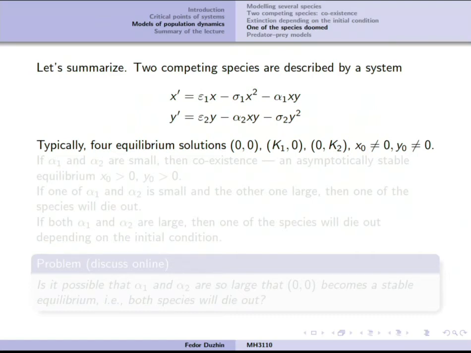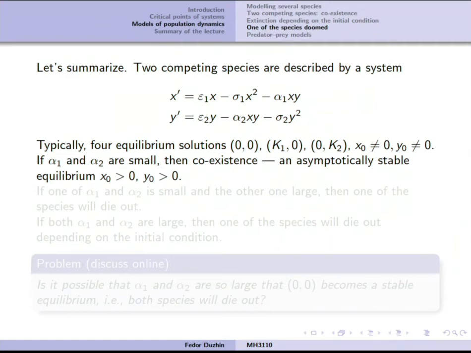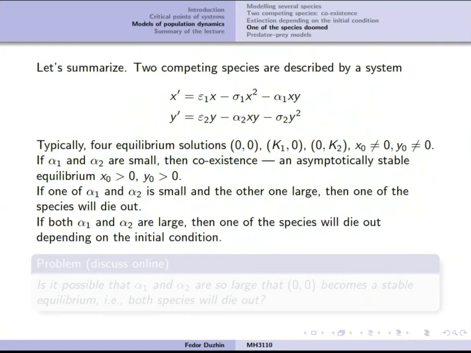The interesting one is when both components are non-zero. But what we just saw is that if the competition coefficients are small, then there is going to be coexistence and an asymptotically stable equilibrium with both species present. So if one of the coefficients is small and the other one is sufficiently large, which I do not quantify, although it can be done, then one of the species is going to die out.